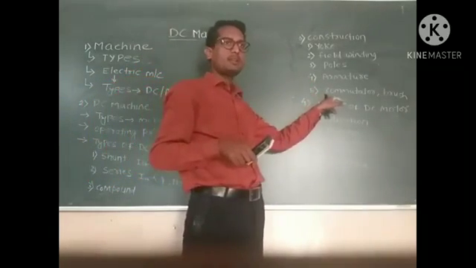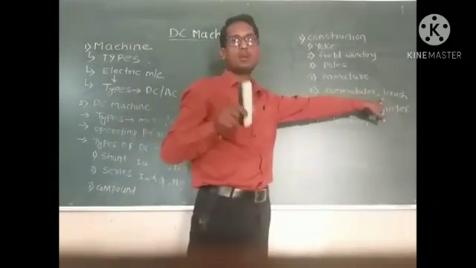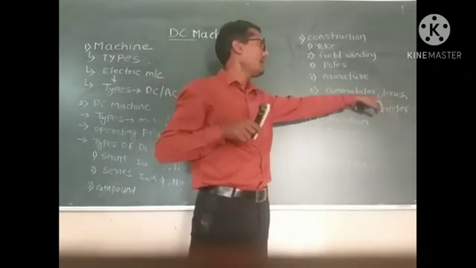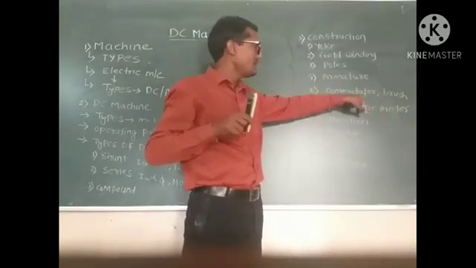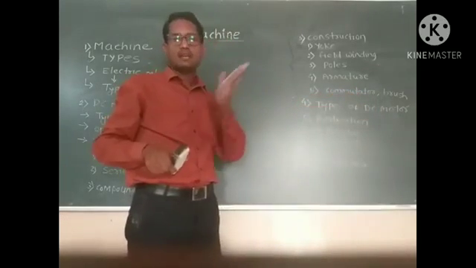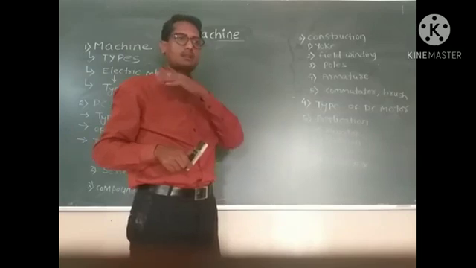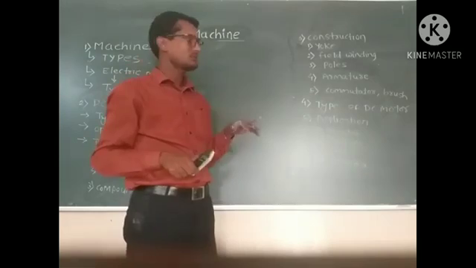On the commutator there are two brushes present. These brushes are generally made from carbon material, and these brushes collect DC current from the commutator, and externally give it to the electrical sources or external sources.